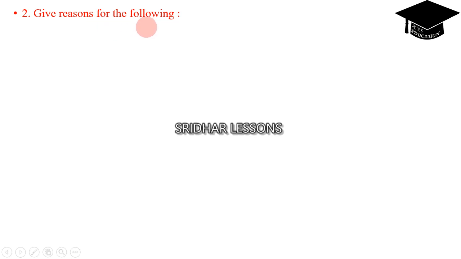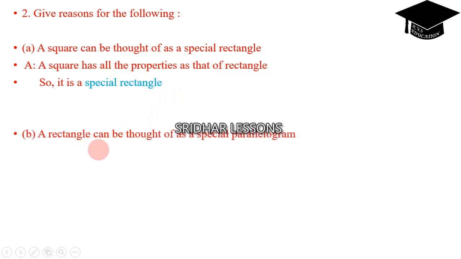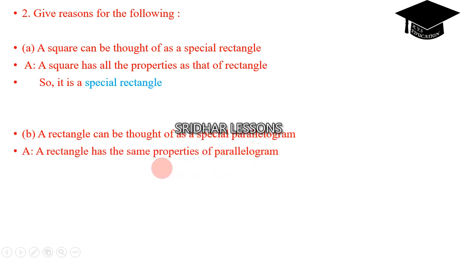Question number 2. Give reasons for the following. A square can be thought of as a special rectangle. Why? Because a square has all the properties of a rectangle. So it is called a special rectangle. A rectangle can be thought of as a special parallelogram. Yes, because it acquires the same properties of a parallelogram. So it is called a special parallelogram.